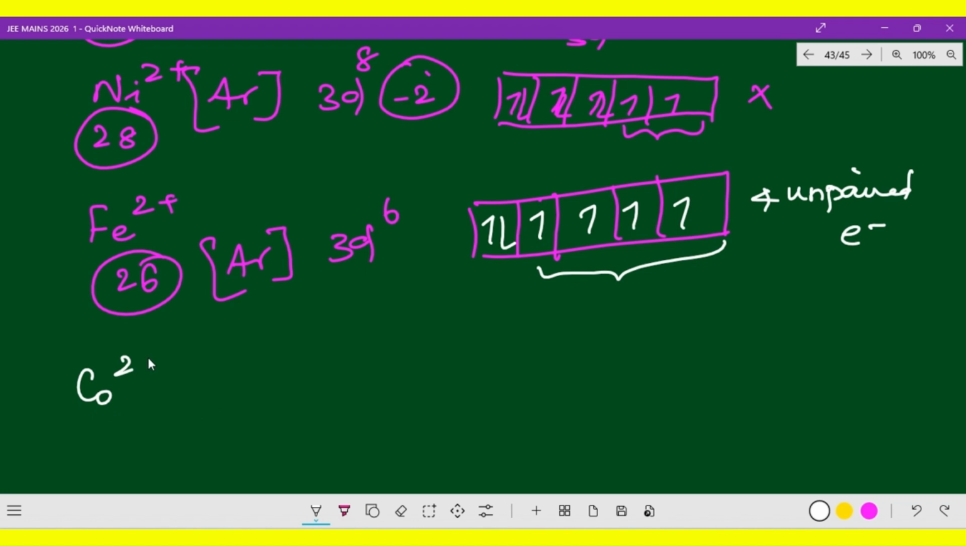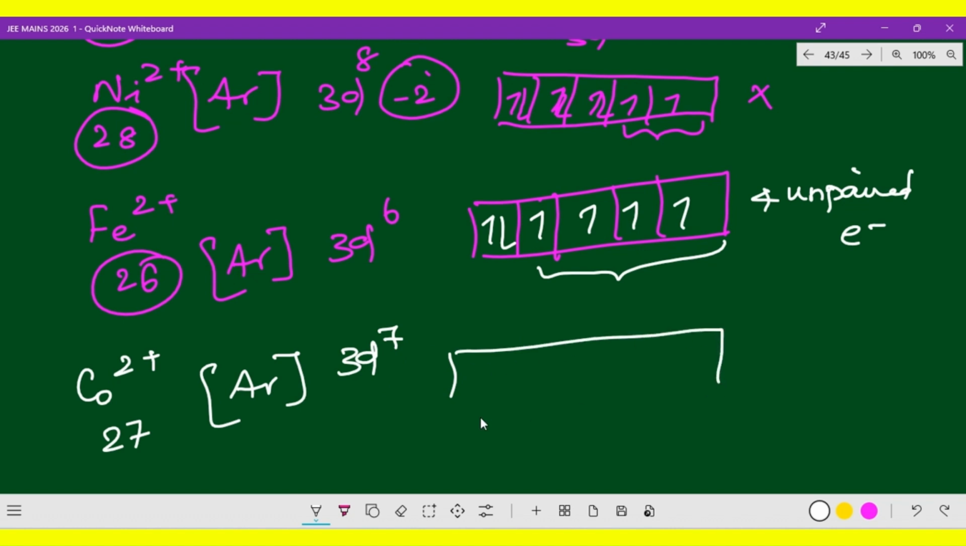Cobalt 2 plus, right? Cobalt has atomic number 27, so the configuration is argon 3d7. It's also 2 plus, so how many electrons in that? 1, 2, 3, 4, 5, and 6, 7. So only unpaired electrons are 3.